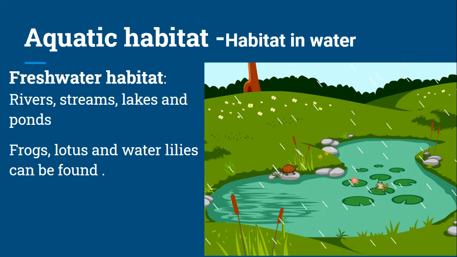Now let us look at aquatic habitat. Habitat in water is called aquatic habitat. It is again classified into two: freshwater habitat and marine water habitat. Freshwater habitat includes rivers, streams, lakes, ponds, etc. Various types of fish, frog, lotus, water lily can be found in the freshwater habitats.